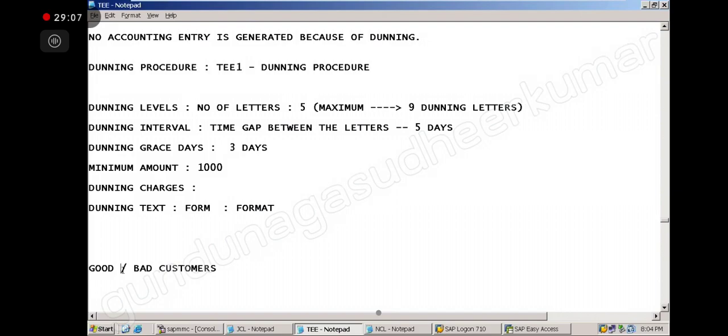So when you deal with them for a couple of months, 2-3 months, you know, okay, this guy is a prompt guy, this guy is always a defaulter. So when I have that information, what I can do is, I will create one procedure, one dunning procedure.